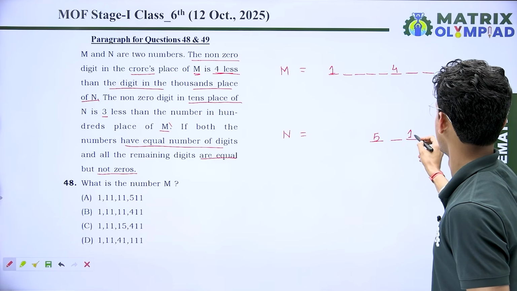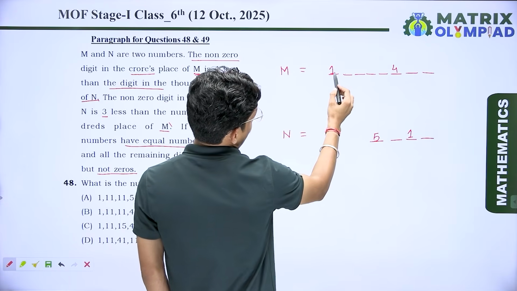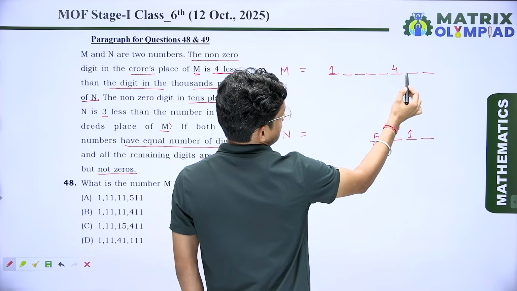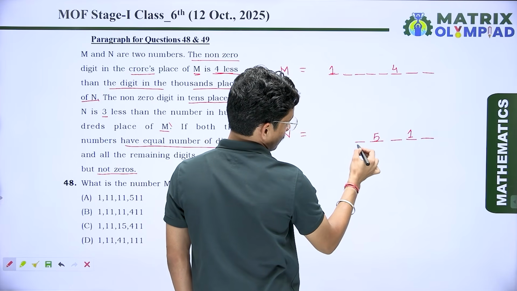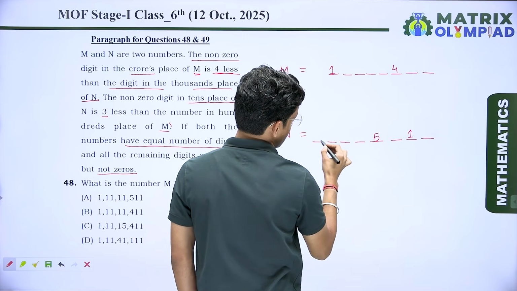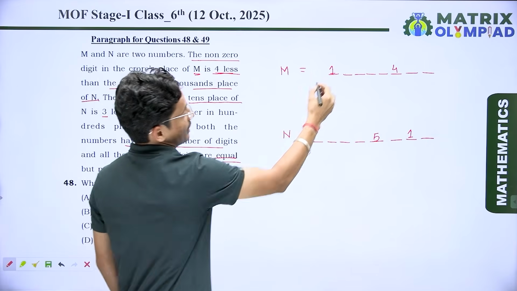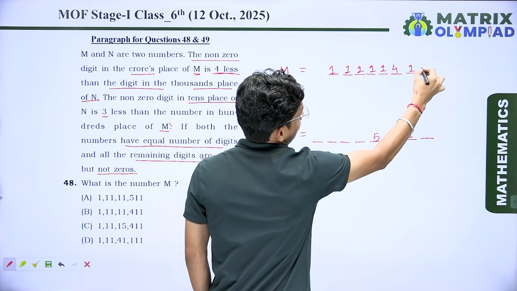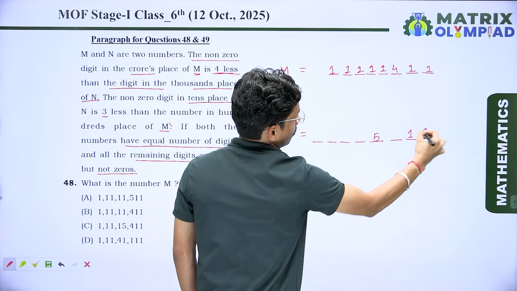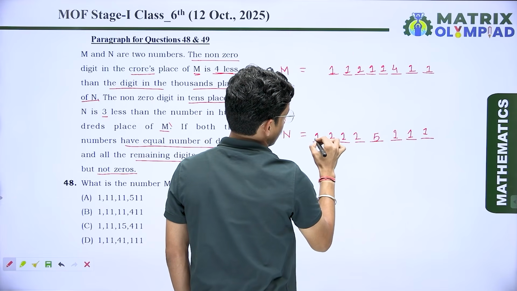If both have an equal number of digits, so here we have 1, 2, 3, 4, 5, 6, 7, 8 digits, and here again 8 digits, and the remaining digits are equal. So I can write here all digits are equal, it means 1, 1, 1, 1, 1, and 1.